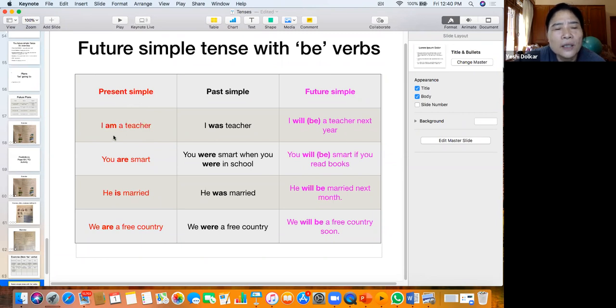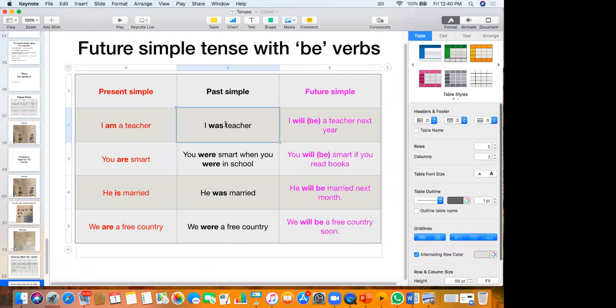Action word. I am a teacher. Here the verb is am. It's a be verb. The verb is the be verb here. Now in the past tense, you say I was a teacher. I was a teacher.